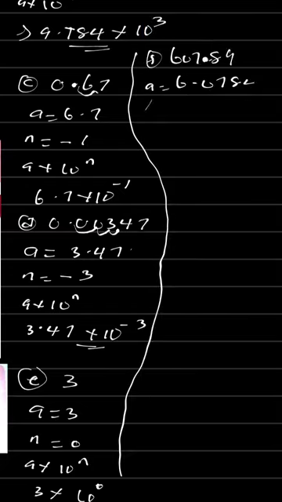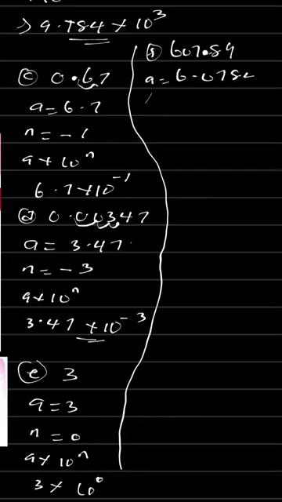Sorry, this page doesn't want to contain it. Okay, let me try to manage. So here I want to write 9 here. So we have 6.0789. So we indicate our A to be equal to this. Our A is equal to this because 607 is greater than the value of A. So I indicate my point at the first digit here.